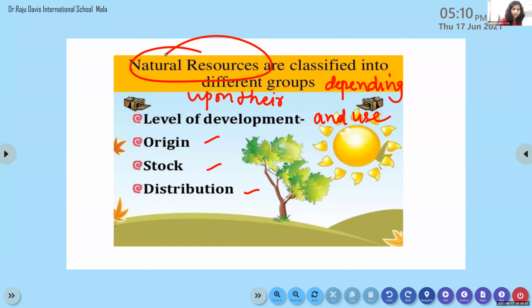So these are the further classification of natural resource. Understood? Yes, ma'am. Natural resources, already we discussed in the previous class, are the resources which we can use directly from nature. So natural resources are classified into different groups depending upon their level of development and use, origin, stock, and distribution.